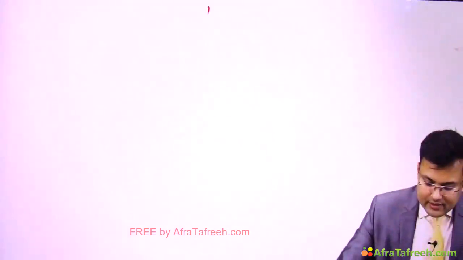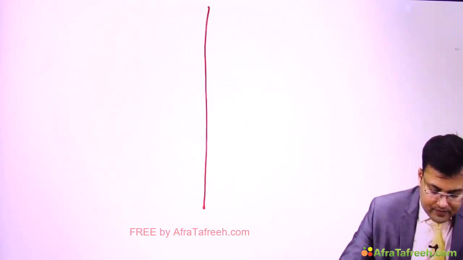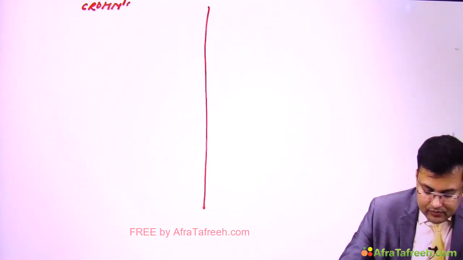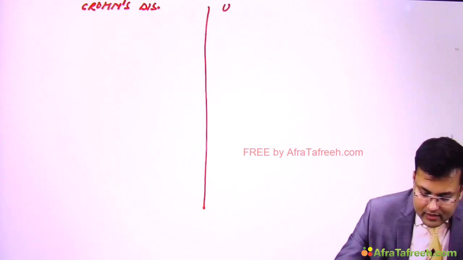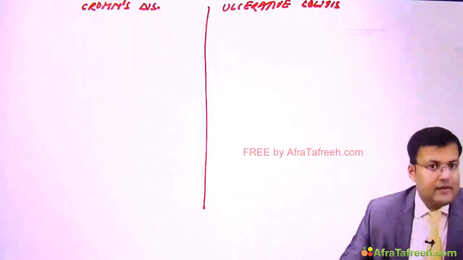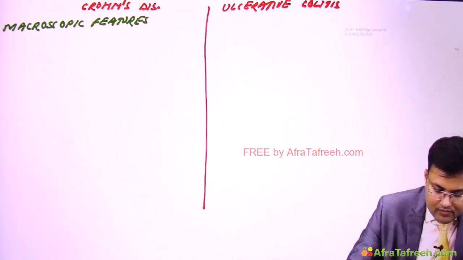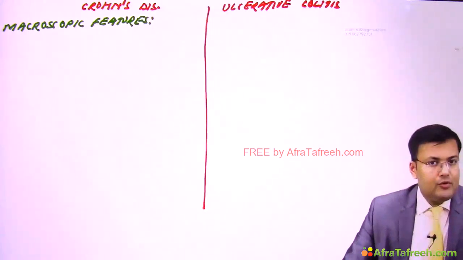So see the differences. First, the differences on the basis of macroscopic features, in Crohn's disease and ulcerative colitis. Okay, first see the distribution of disease.